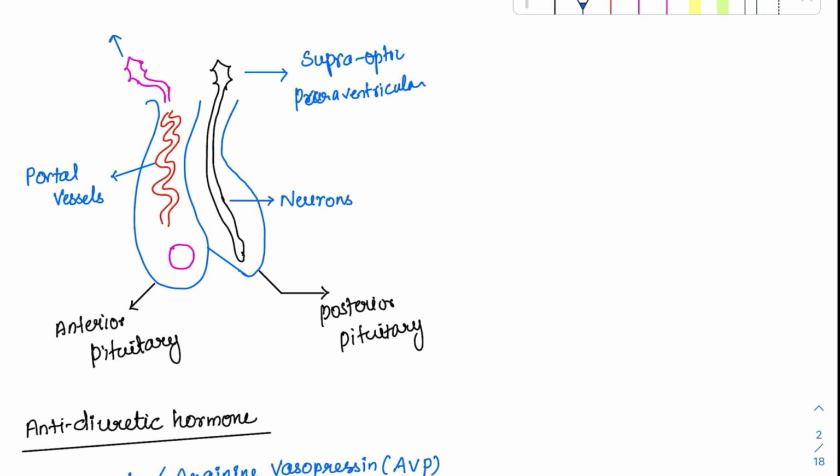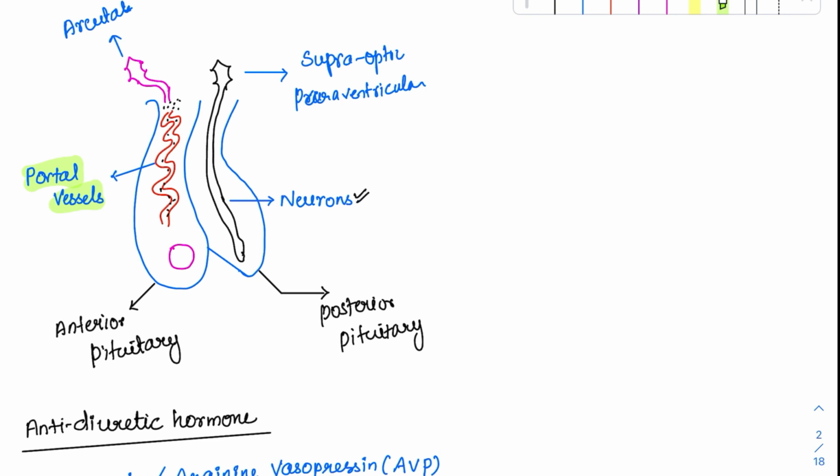Whereas for the anterior pituitary, it comes primarily from the arcuate nuclei, and not only that, it also comes from the other nuclei. But in the anterior pituitary, as you can see here, the hormones are transmitted in the portal vessels. So how does this happen? Any hormone produced by the hypothalamus which is reaching the anterior pituitary will be transported inside these portal vessels. There is no direct connection like that of the posterior pituitary.